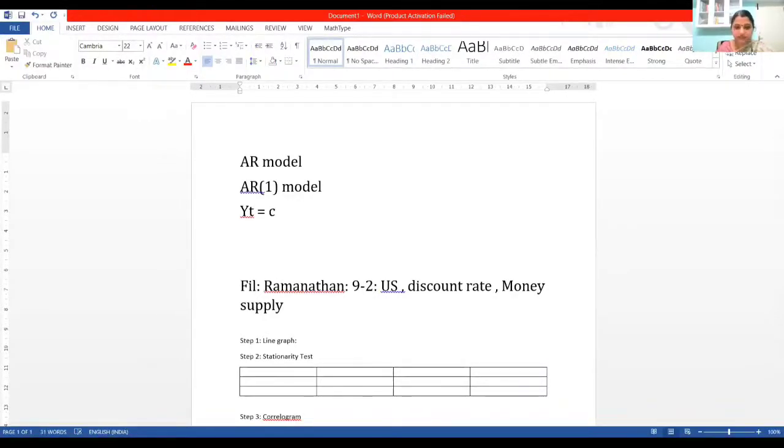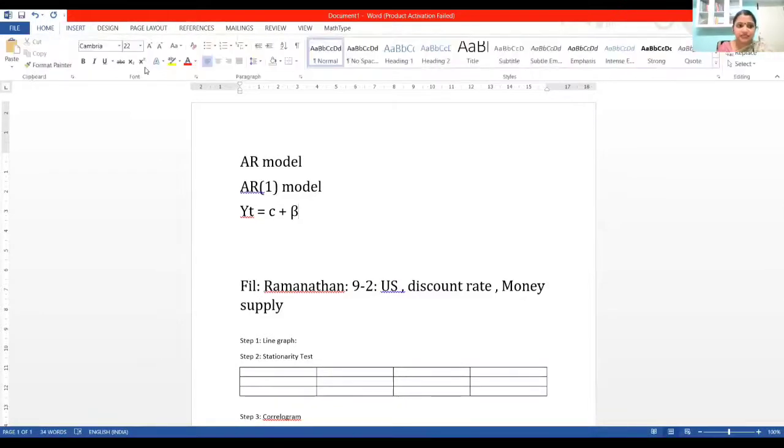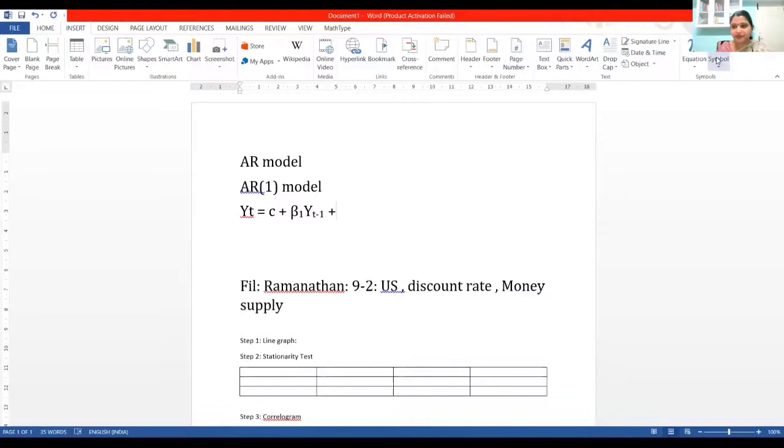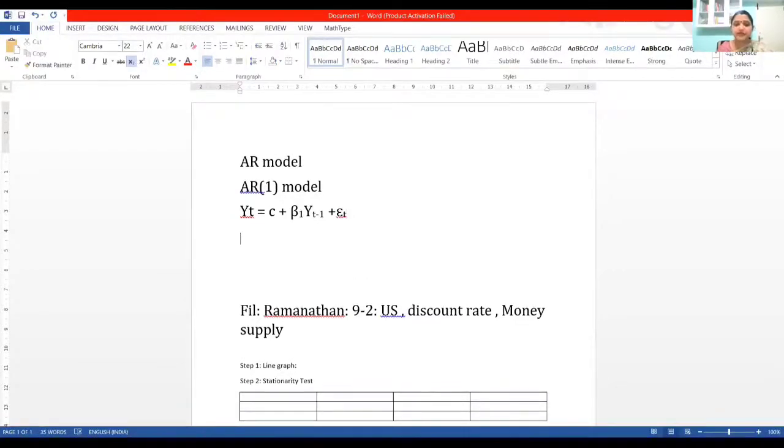First, we will have a constant, say C, plus alpha 1. Instead of writing phi 1, let me just give an easier notation. Any notation we can use, or say beta 1, let me write. So beta 1 into y t minus 1, plus epsilon. This is what we call the AR1 model. Okay, I hope I explained it. Similarly, we can have an AR2 model.